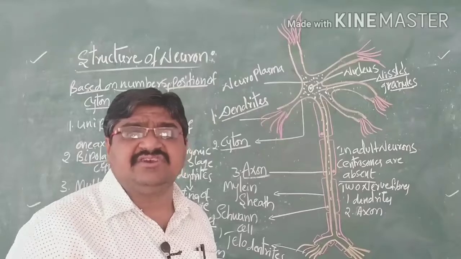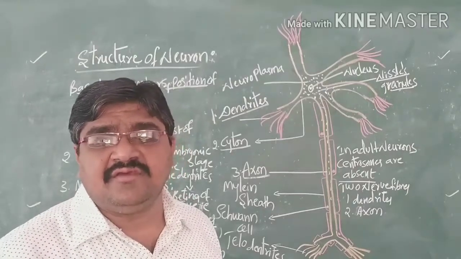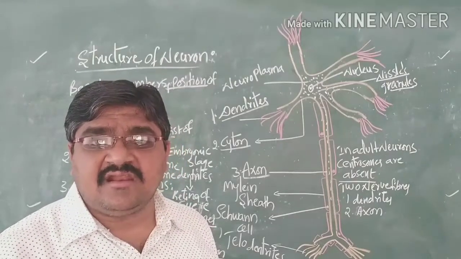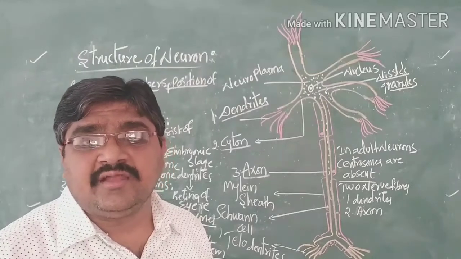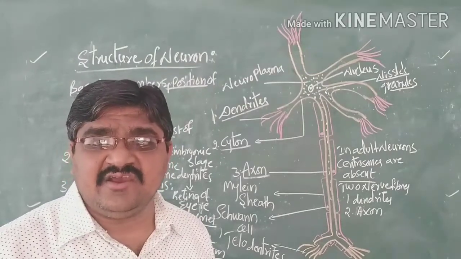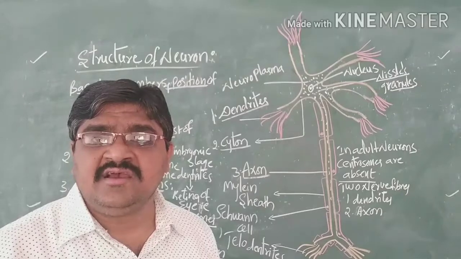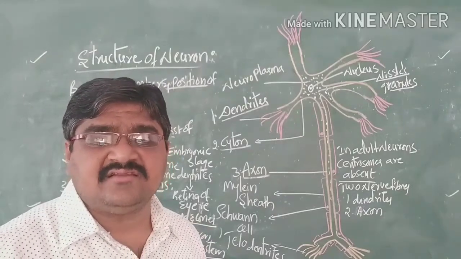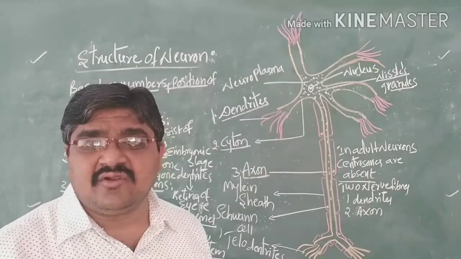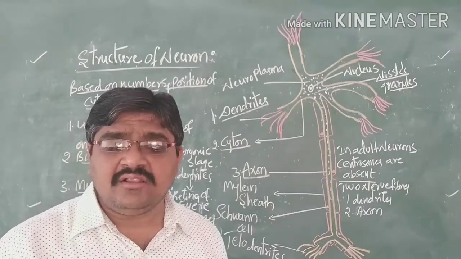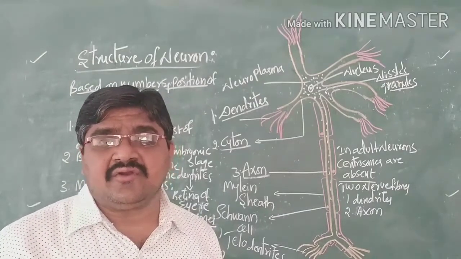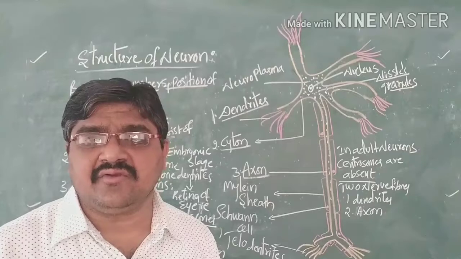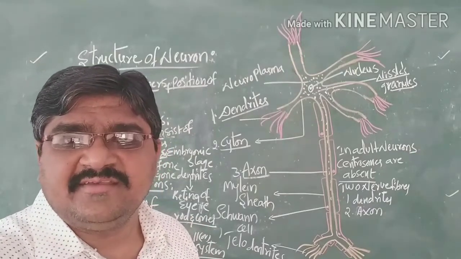Based on their function, neurons are classified into three types. One is the sensory neurons, the second is the motor neurons, and the third is the interneurons, or we can call them mixed neurons. So what these are will now be discussed.